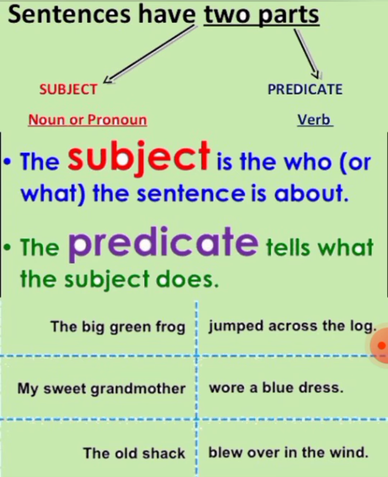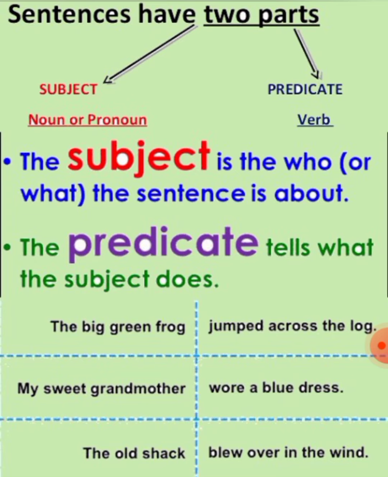So here are a few sentences. The big green frog jumped across the log. Whom are we talking about? In the first sentence we are talking about the big green frog. So the big green frog becomes the subject, whereas jumped across the log becomes the predicate. Next sentence, my sweet grandmother wore a blue dress. Here, whom are we talking about? We are talking about my sweet grandmother. So my sweet grandmother will be the subject and the rest of the sentence will be the predicate.